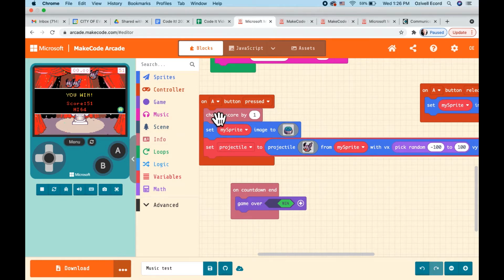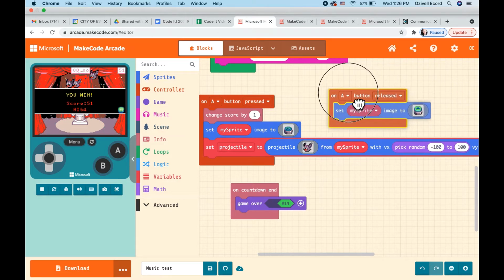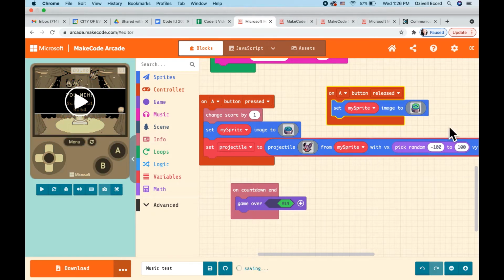So basically, this section controls what happens when I press the A button. Actually, all of this right here. This is what controls it. Essentially what this code is saying is, when the button is pressed, when the A button is pressed, it is going to change the score by 1, which is up here.